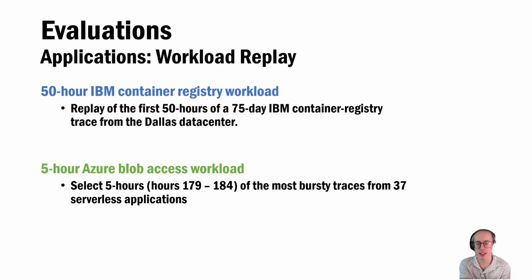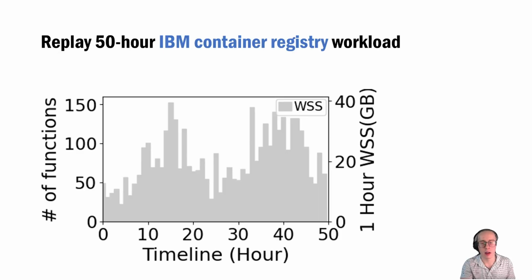To evaluate the elasticity and cost-effectiveness of InfiniStore, we replayed 2 workloads on our AWS Lambda implementation of InfiniStore. We replayed the first 50 hours of trace data from the original 75 days of the IBM Docker container registry traces. For the serverless Azure Blob Access workload, we selected 5 hours of the most bursty traces from among 37 serverless applications. In this plot, the 1-hour working set sizes of the 50-hour IBM workload are depicted as the background. The working set size varies from 6 gigabytes to 40 gigabytes.